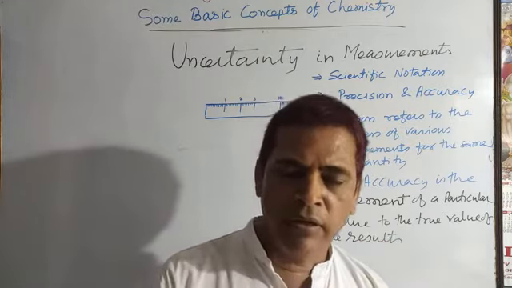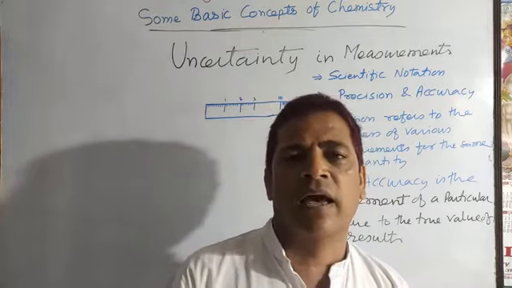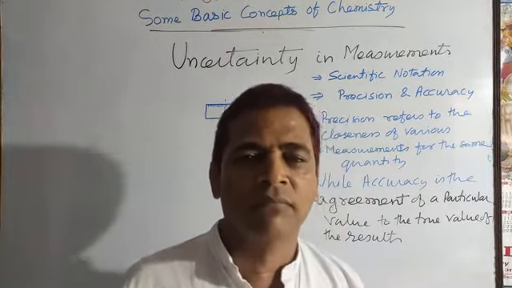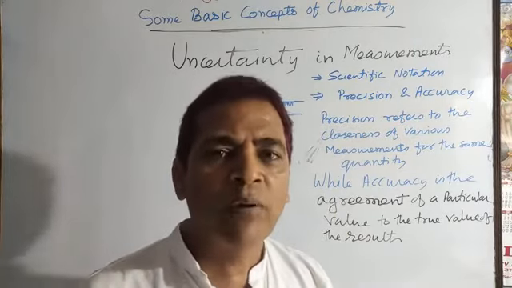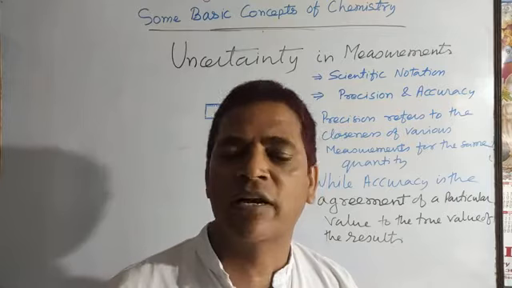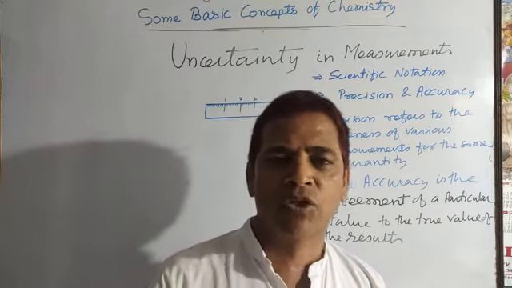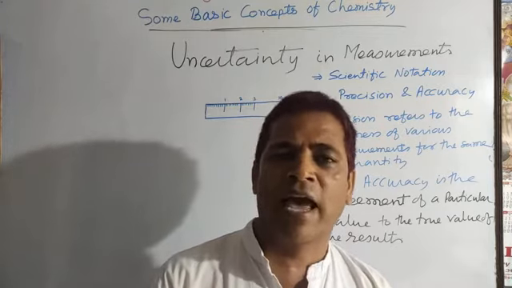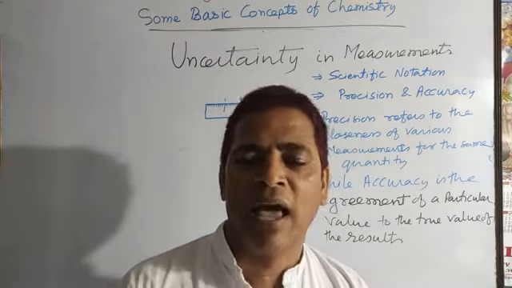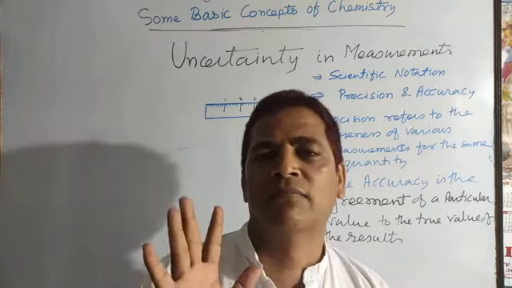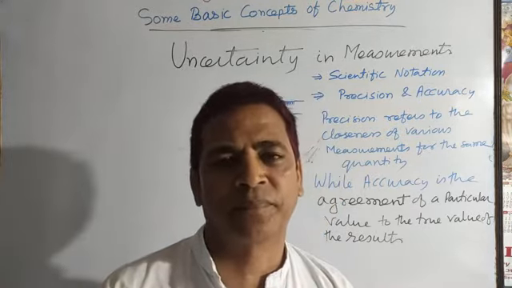So every instrument has its error, that is called the experimental error, and sometimes the human being makes mistakes during the measuring, that is called the manual error. So whenever you measure anything with the help of an instrument, there is some manual error and some instrumental error.